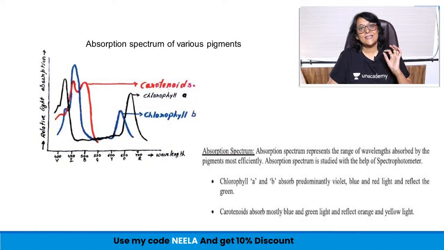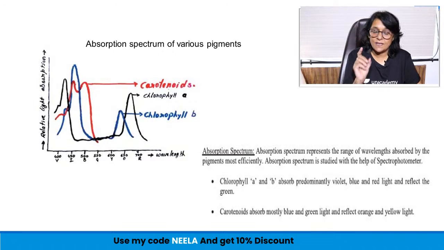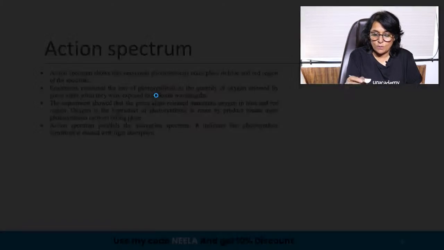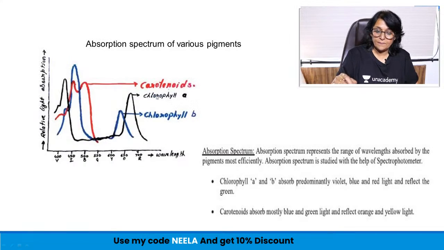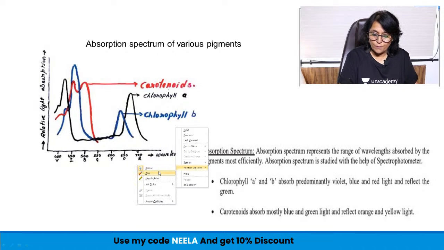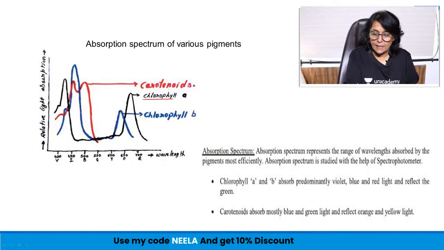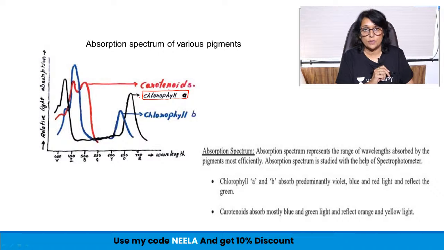If we select 3 pigments, here we have selected 3 pigments, chlorophyll A, and we are showing the absorption of chlorophyll A, where it is more, where it is less, by using a black colored line, so that we know which pigment is showing which type of graph.